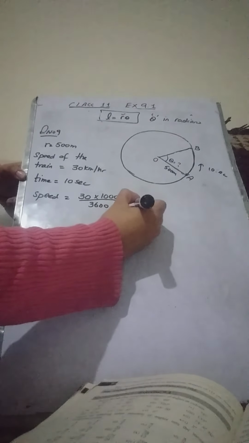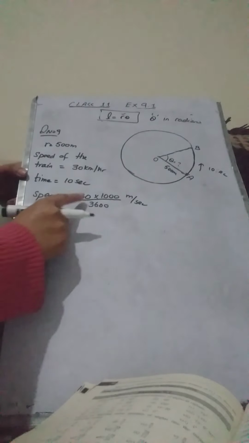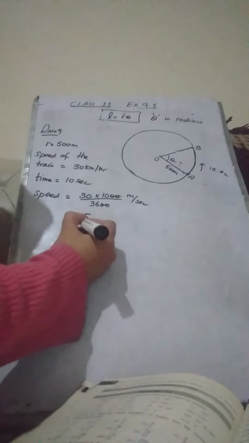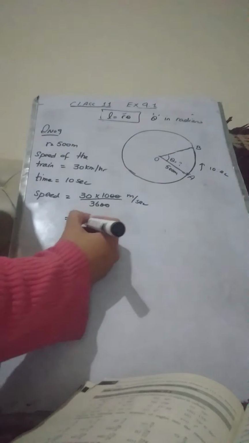So this will give me the speed of the train in meters per second. Now after simplification of this, what we will get is 25 over 3 meters per second. You can use a calculator to get this value. Okay, this is the speed of the train in meters per second.